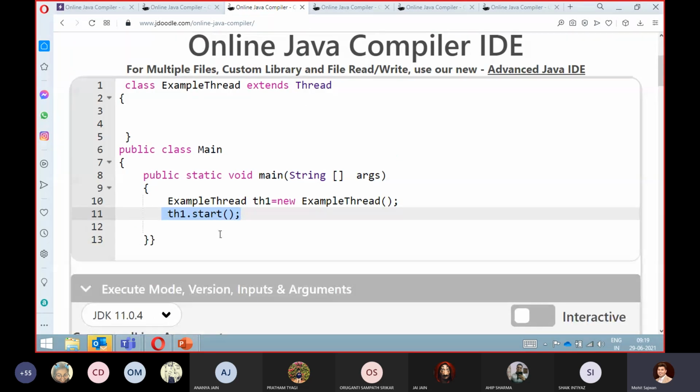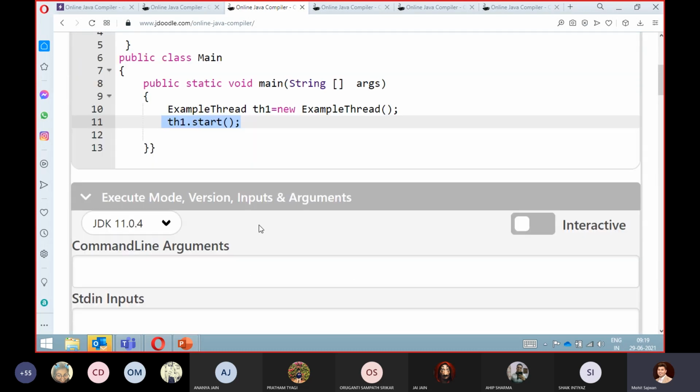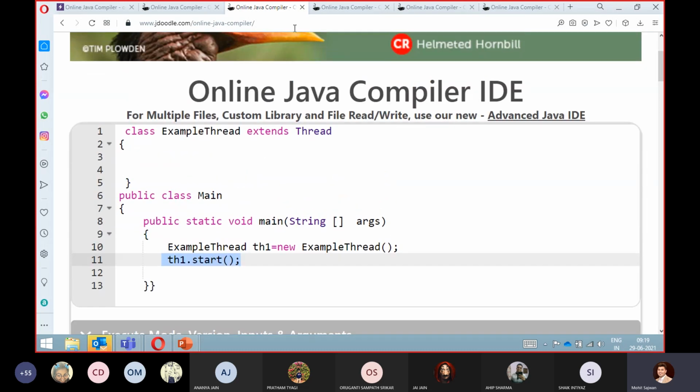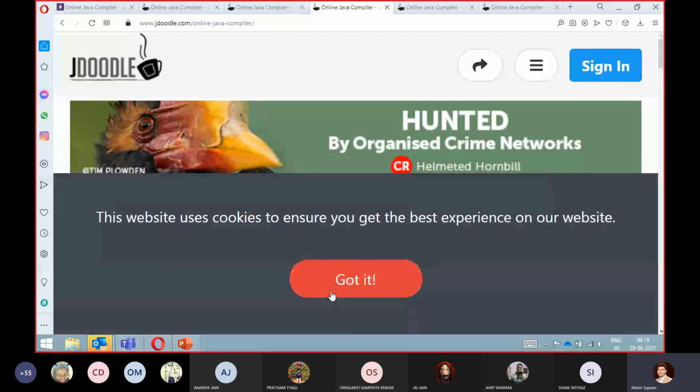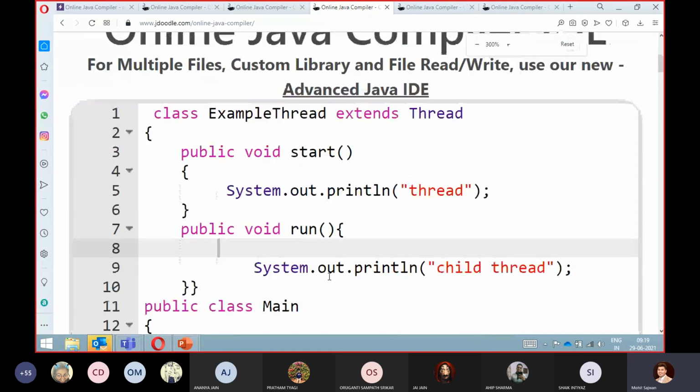I have executed this thread, so both these threads are executing, but we don't have anything to display. That is why we are not getting anything. So don't say that we will get an error over there. Now let's take one more example.